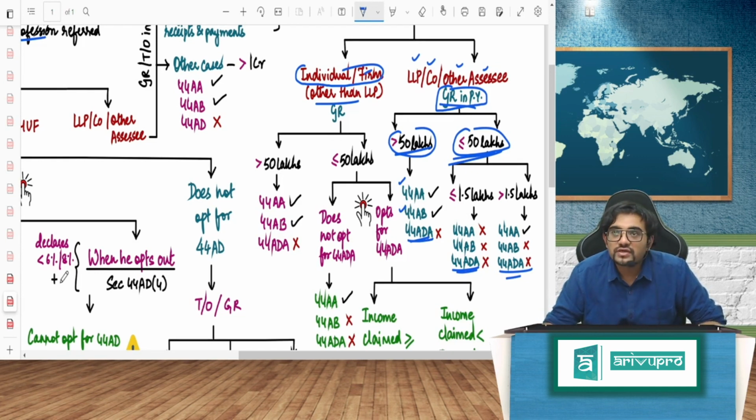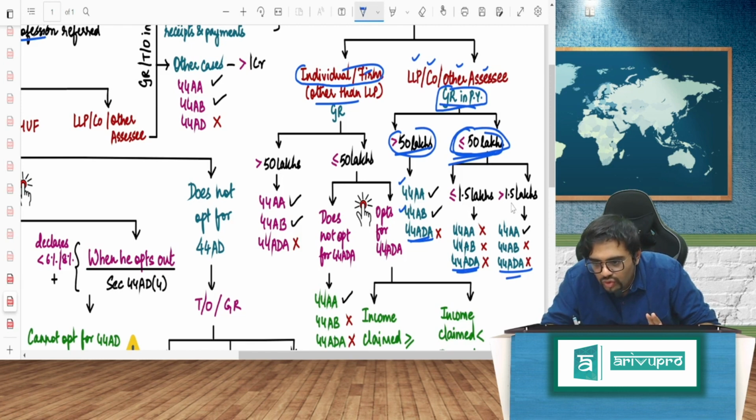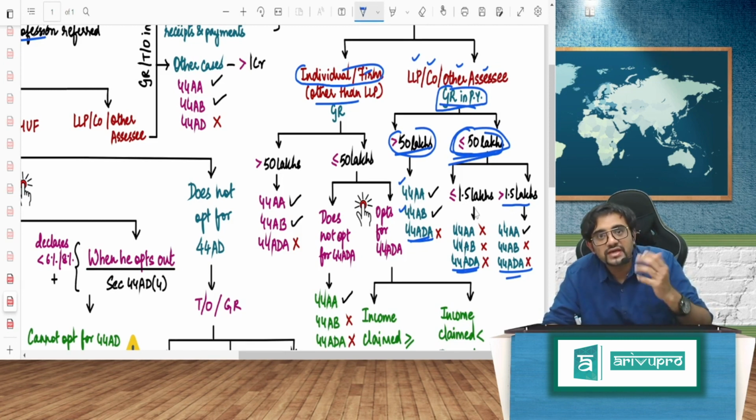Right? What do you say the total receipts that they have generated are? See here, gross receipts should be less than or equal to 50 lakh. First I should see whether it is more than 1.5 lakh up to 50 lakh. One more thing: I know it's less than or equal to 50 lakh, but it should also be less than or equal to 1.5 lakh in the previous year.